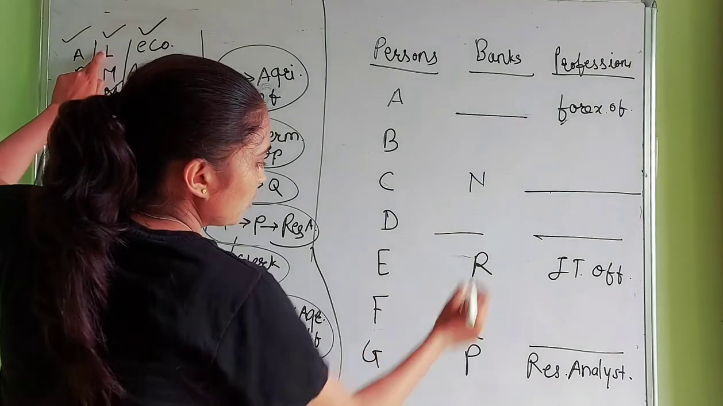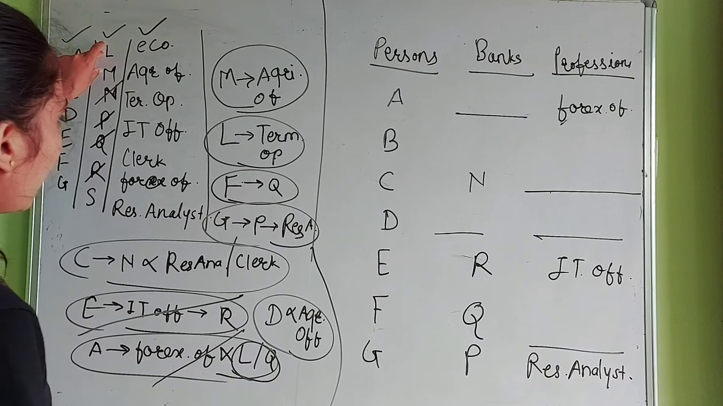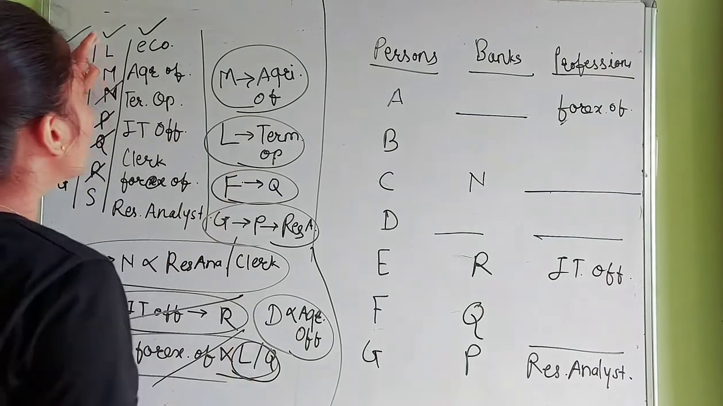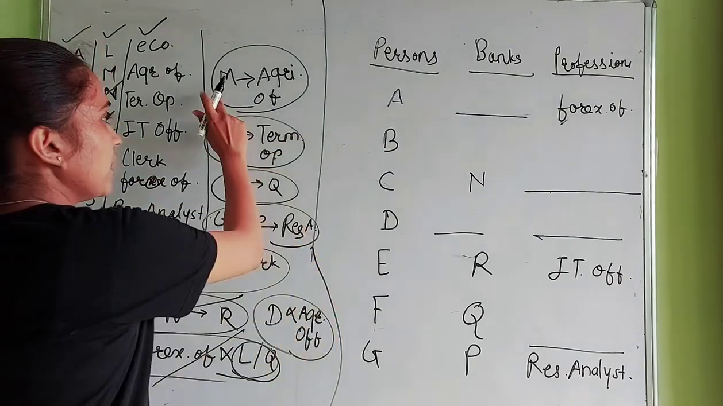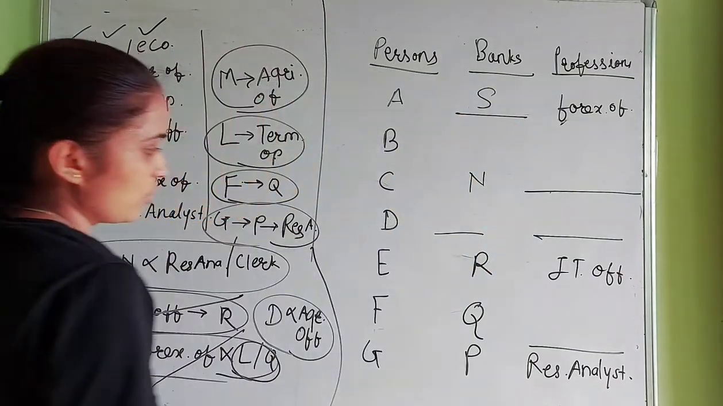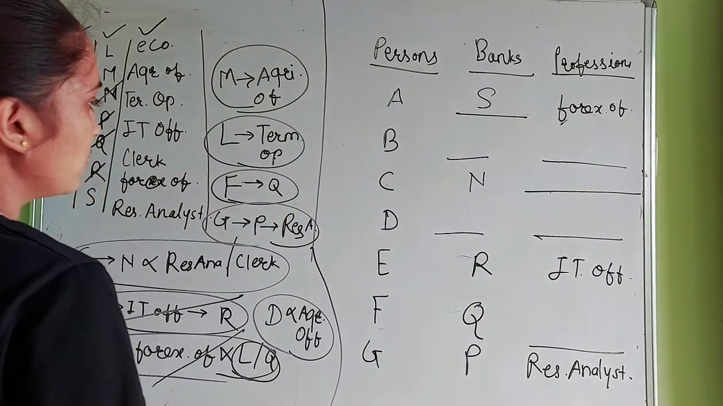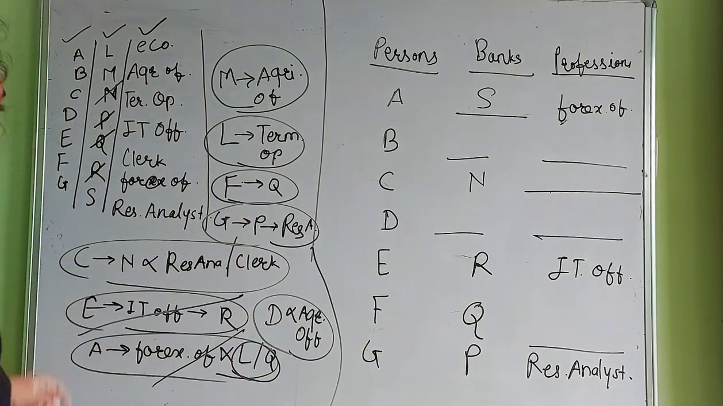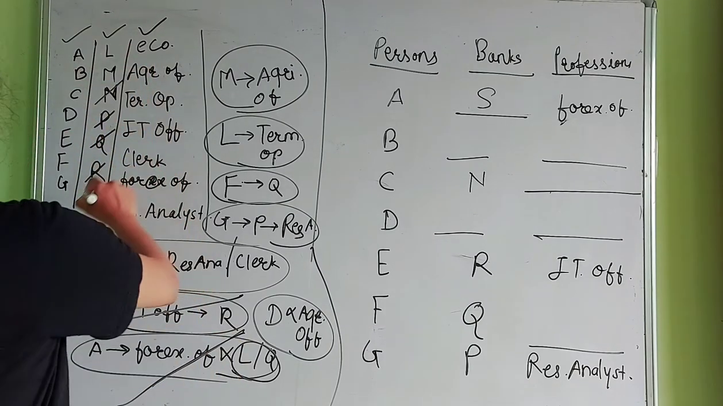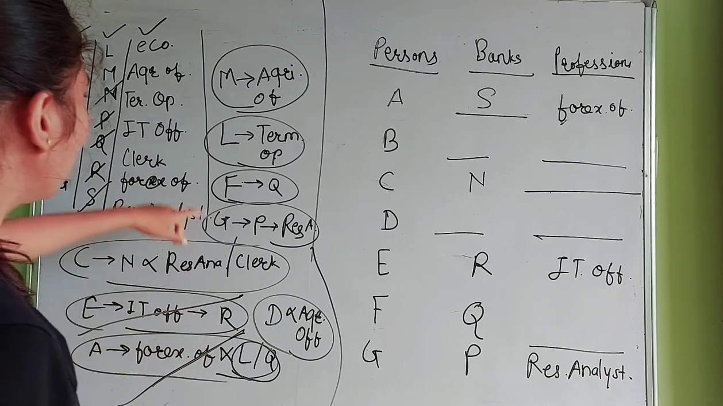The one who is working for bank M is the agriculture officer. But A is not agriculture officer. So A does not work for bank M. So naturally A works for bank S. So we can cancel S as well. Okay. Next.